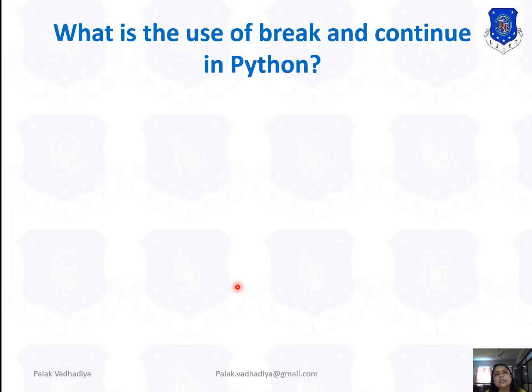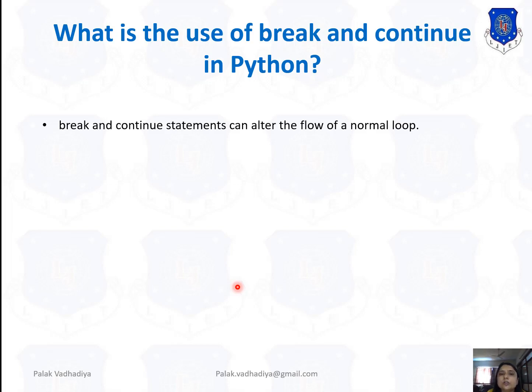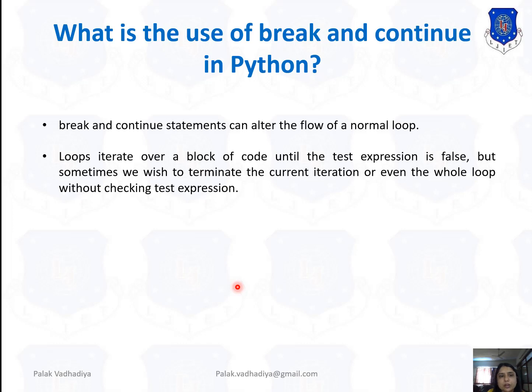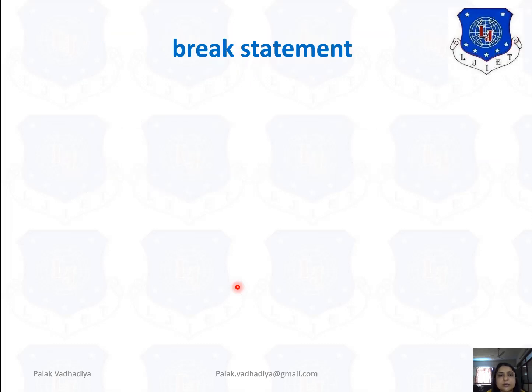Now next we want to see the break and continue statements. So what is the use of break and continue in Python? The break and continue statements can alter the flow of a normal loop. Already we have seen the use of the break statement while we wrote the code for the while loop. A loop iterates over the block of code until the test expression is false. But sometimes we wish to terminate the current iteration or even the whole loop without checking the test expression. So at that time you can use the break or continue statement.